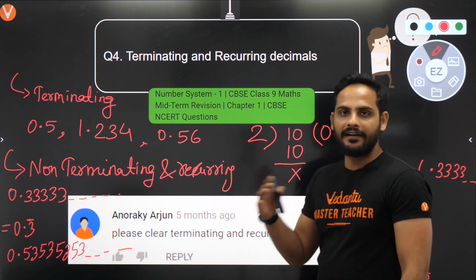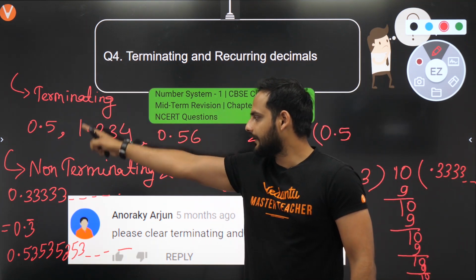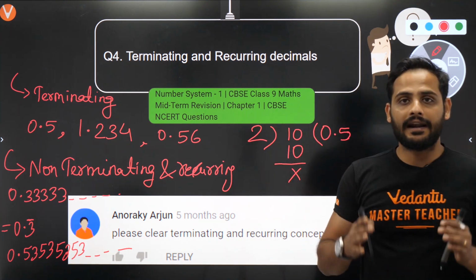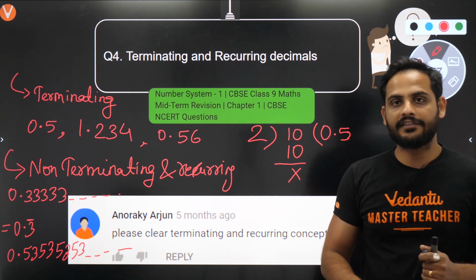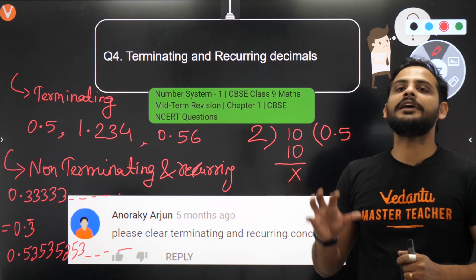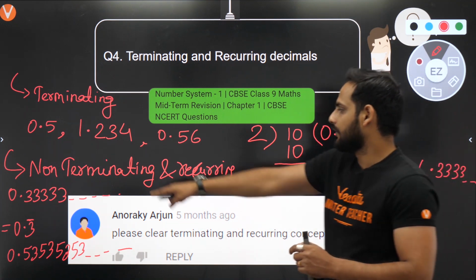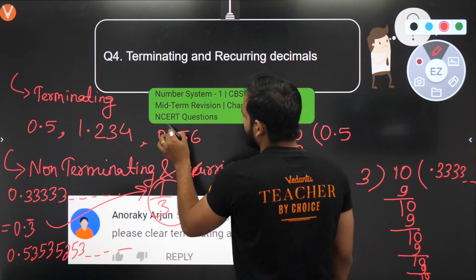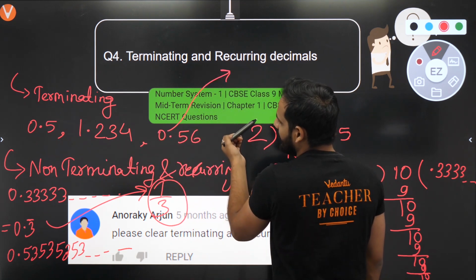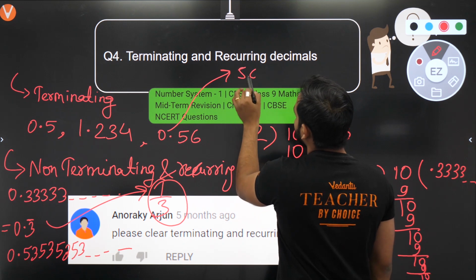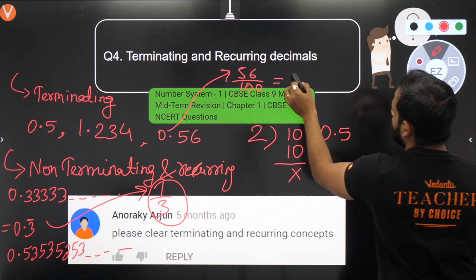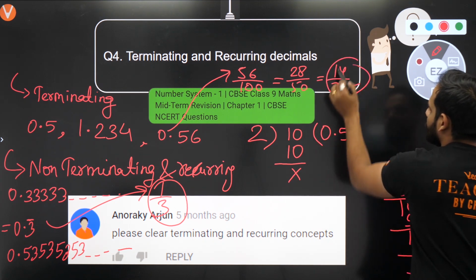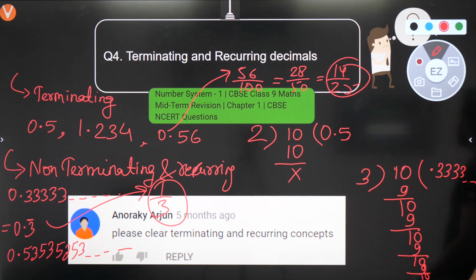And remember, both terminating and non-terminating recurring belong to the rational numbers. That means they can be represented in the form of P by Q. This 0.33 we can represent as 1 by 3. This 0.56 I can write as 56 by 100, and 56 by 100 can be written as 28 by 50, or I can write it as 14 by 25. So this is P by Q form. Understood? So it can be written in that form.